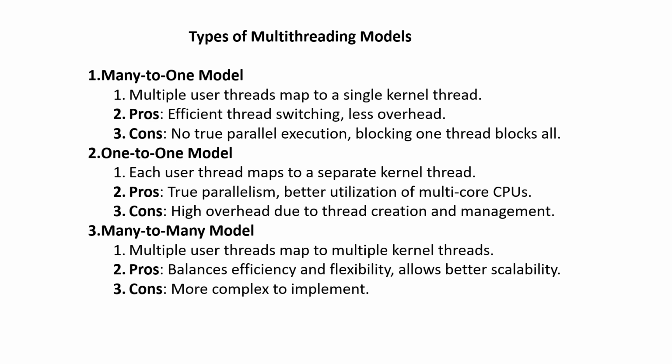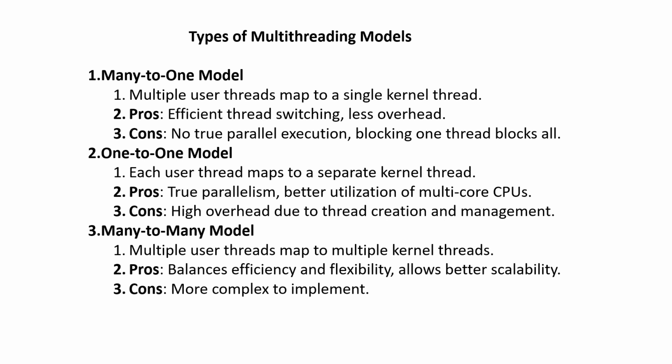Next type is the one-to-one model. Each user thread maps to a separate kernel thread. Advantage is true parallelism, better utilization on multi-core CPUs. Disadvantage is high overhead due to thread creation and management.